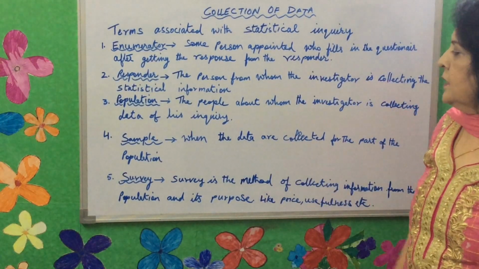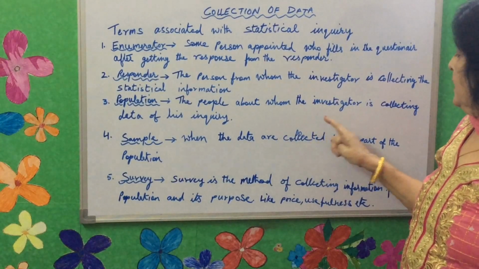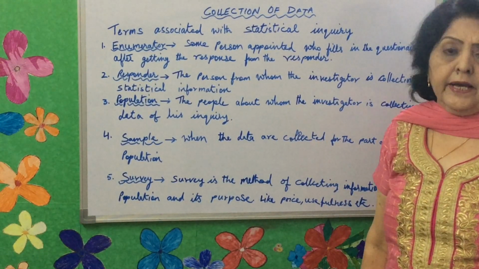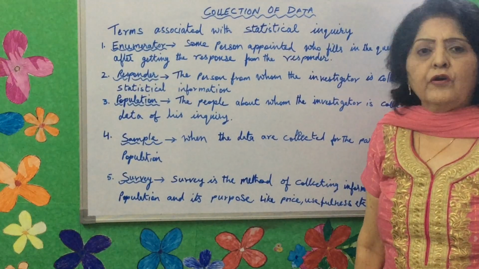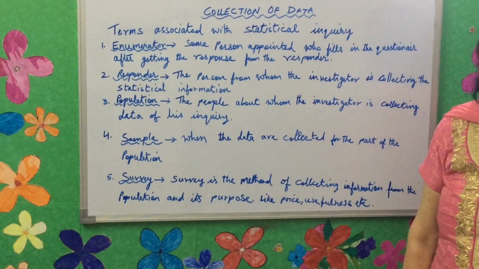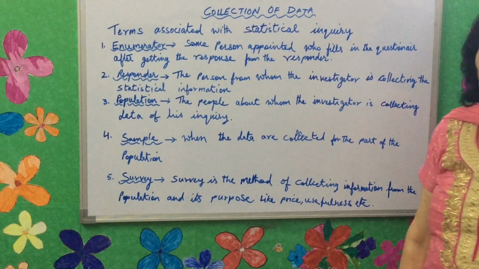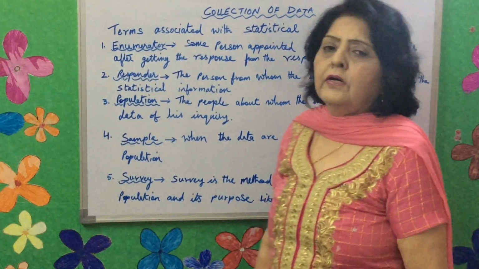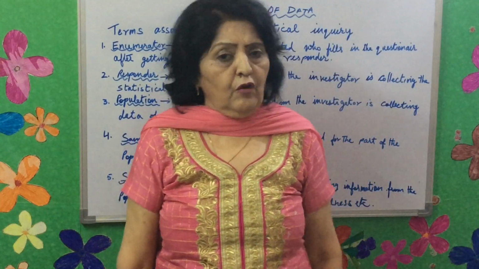Population, the people about whom the investigator is collecting data for his inquiry. For example, for a baby product, the population would be all the mothers who have children of 0 to 5 years of age.